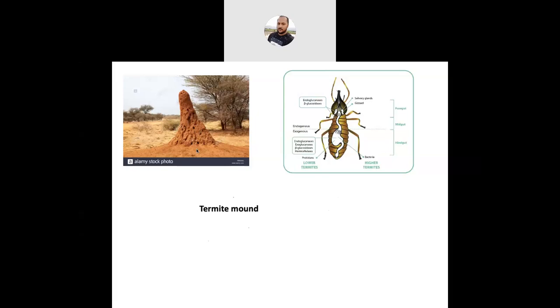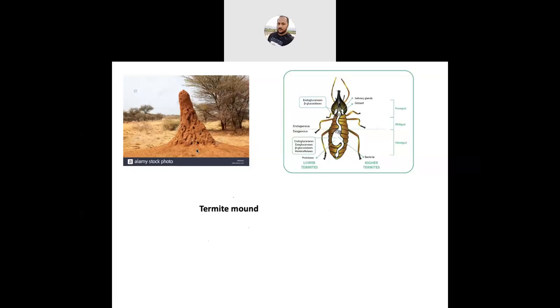Podotermitidae, that is rotten wood termite. Generally, this group of termite will construct their nest in moist wood material. Where moisture is there inside the wood material, they will construct their nest. And they won't come in contact with the soil. Okay? They won't come in contact with the soil. So they will construct their nest where the moisture is inside the wood. So this is Podotermitidae. Next coming to the Calotermitidae.